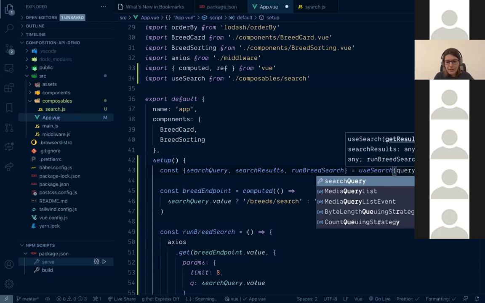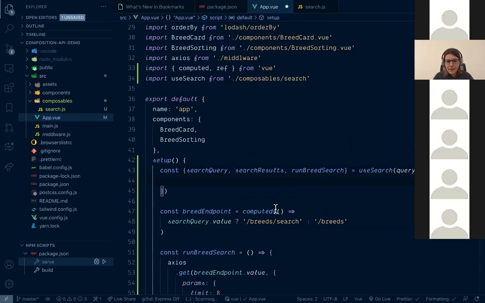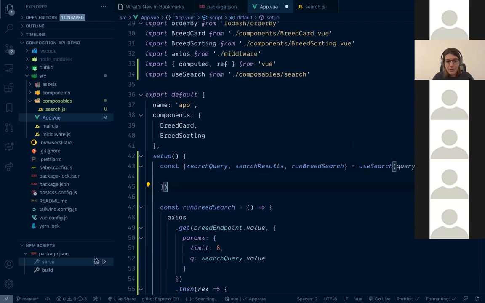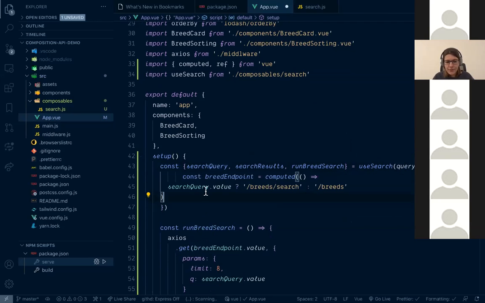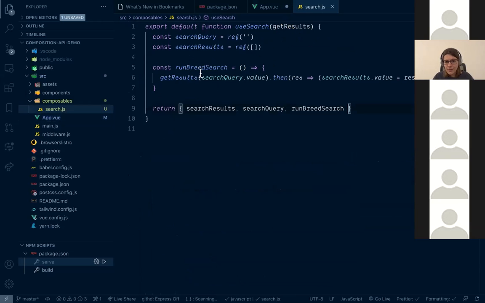So here I will be saying that this is a query, and here our search query value will be passed as a parameter. I will move my breed endpoint here because this will be our query, not value, because I will be exposing value here.